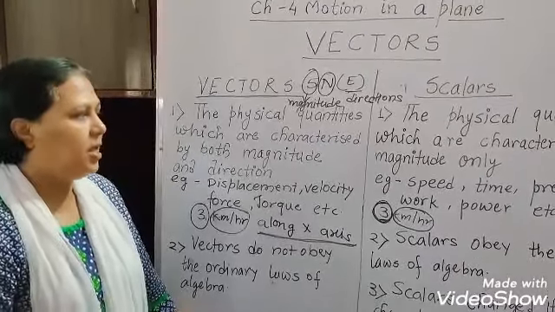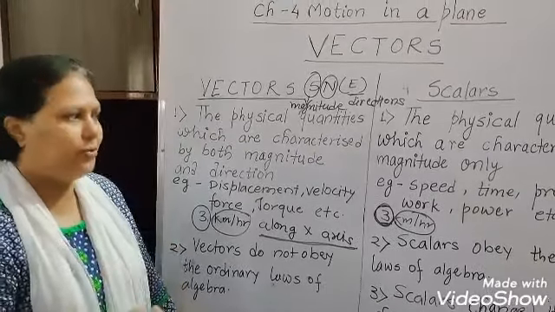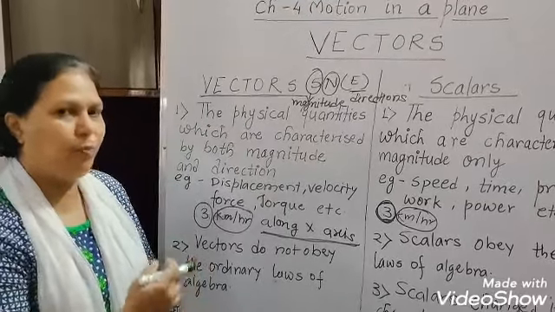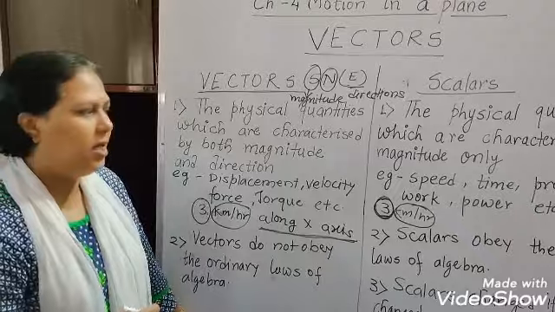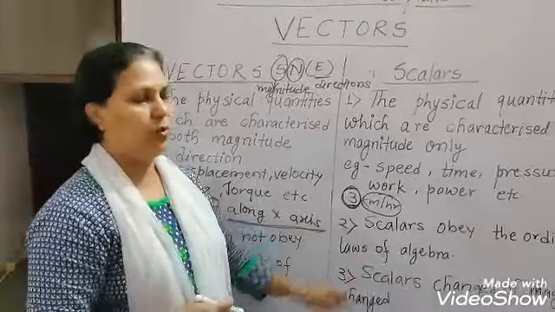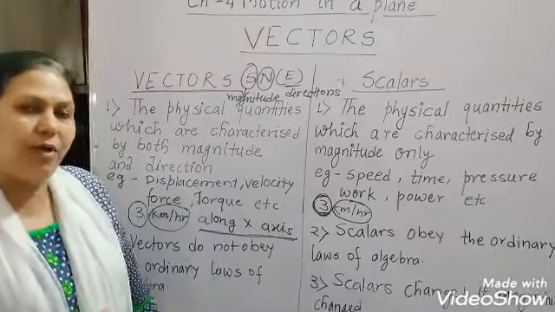Simply, if we take any numbers like 4 and 5, they will be added as 4 plus 5, that will give you 9, that is algebra. Scalars obey the ordinary law of algebra.